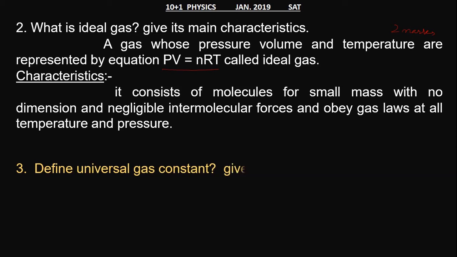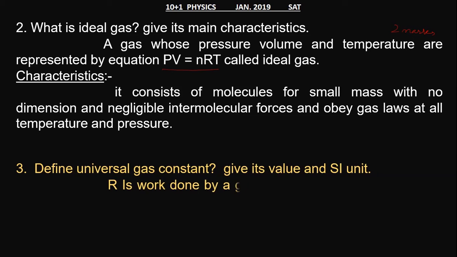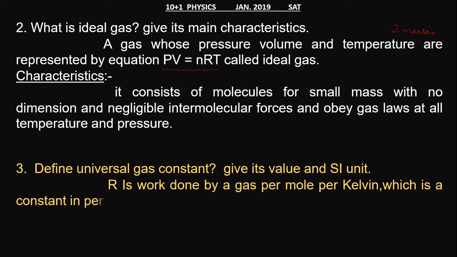Now moving towards the next question, that is question number 3. Define universal gas constant, give its value and SI unit. Universal gas constant, which is represented by capital R, is the work done by a gas per mole per Kelvin, which is a constant in the perfect gas equation PV is equal to nRT. This is the ideal gas equation, and this R is the universal gas constant. The value of R is equal to 8.31 joule per mole per Kelvin.